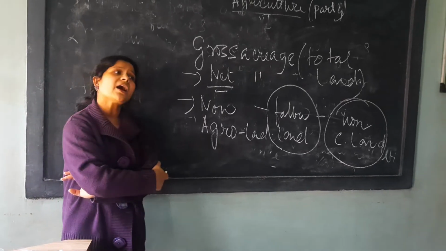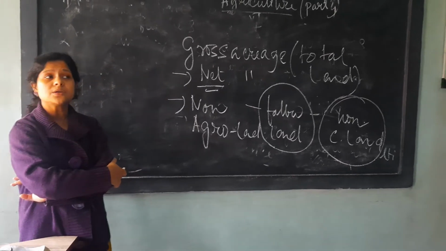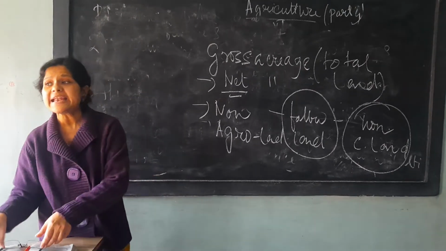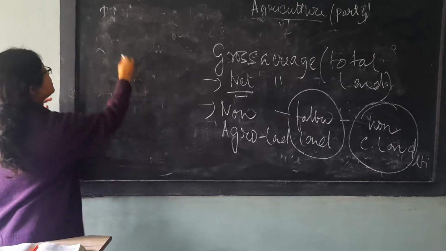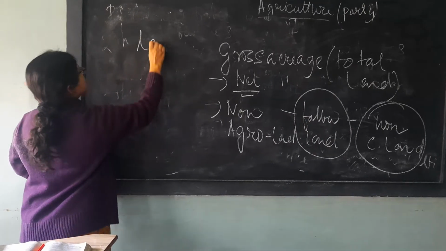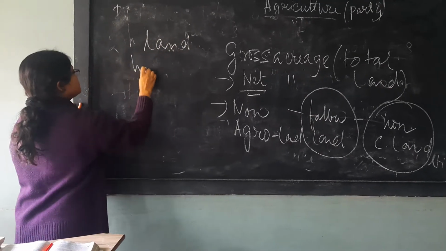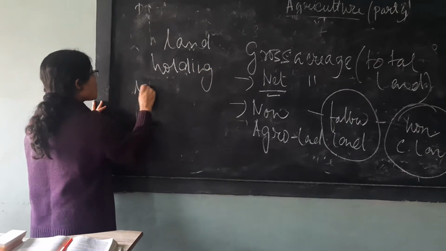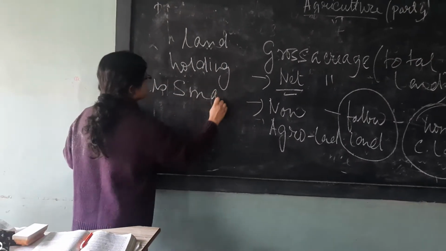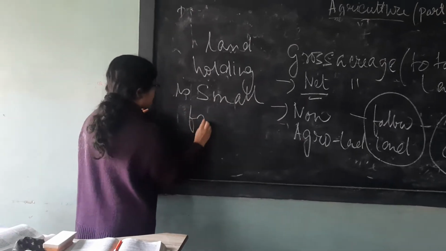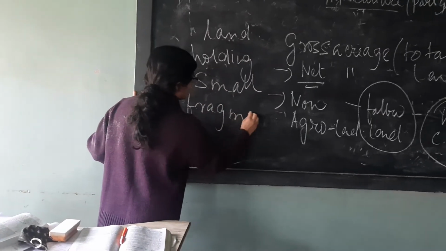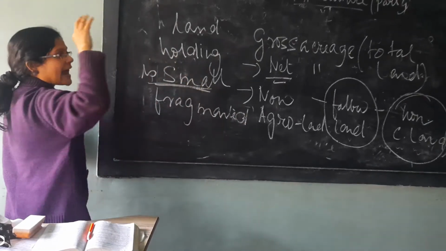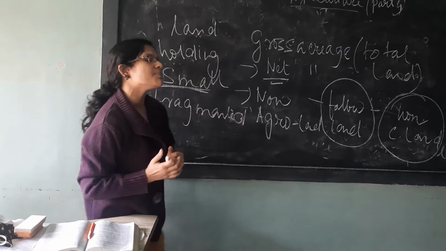In India, I have given what the problems of Indian agriculture are. My first point was that in India the land holding is small and fragmented. What is the meaning of holding?